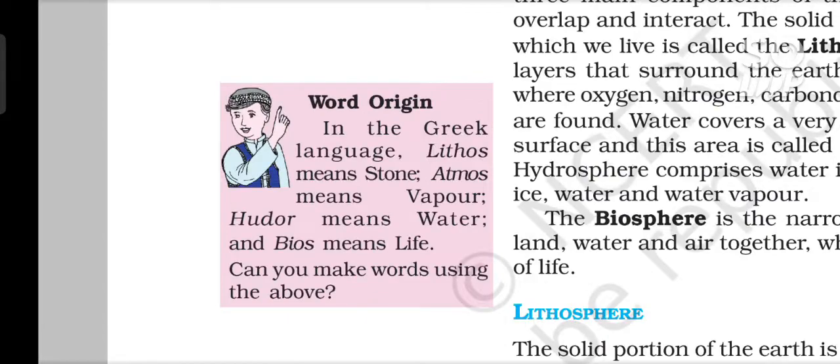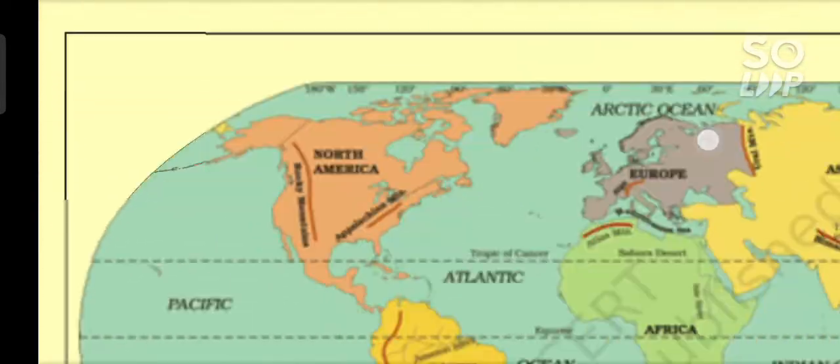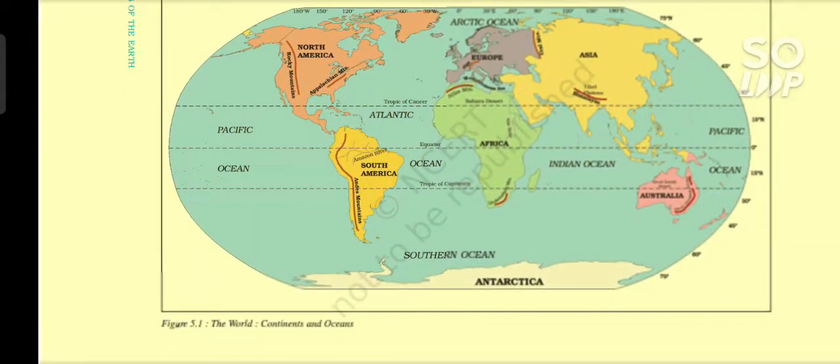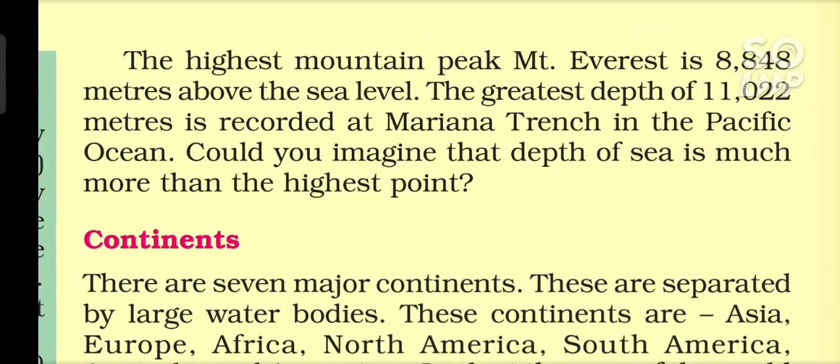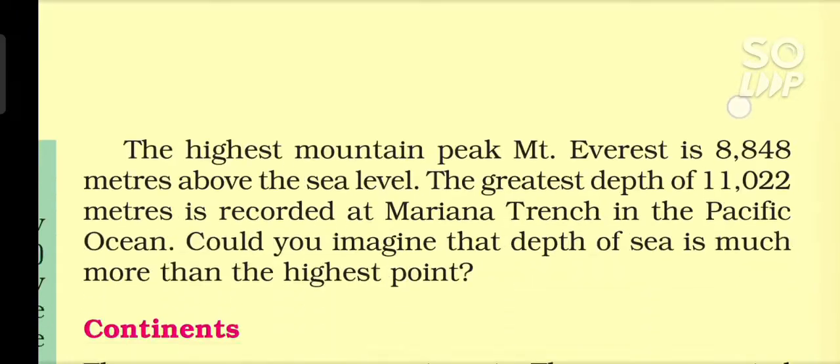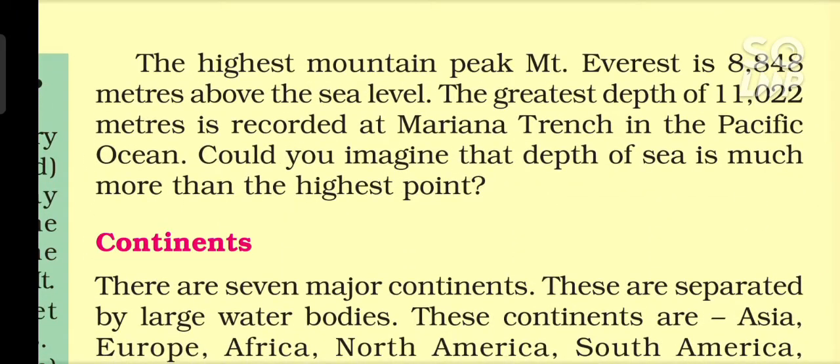Major domains of the Earth, figure 5.1. The world, continents and oceans. Southern Ocean. Our habitat. The highest mountain peak, Mount Everest, is 8,848 meters above the sea level. The greatest depth of 11,022 meters is recorded at Mariana Trench in the Pacific Ocean. Could you imagine that depth of sea is much more than the highest point?